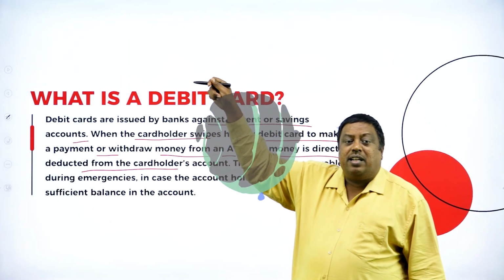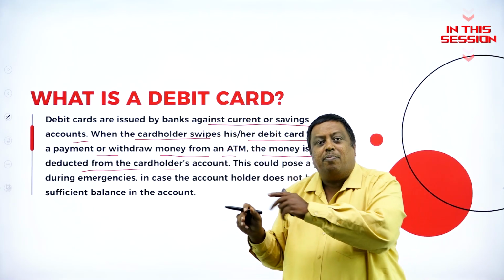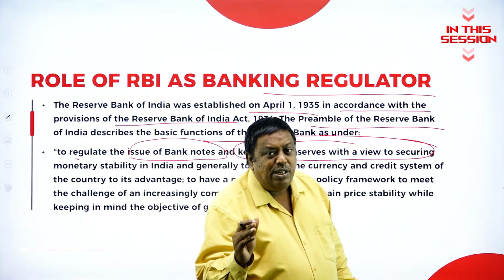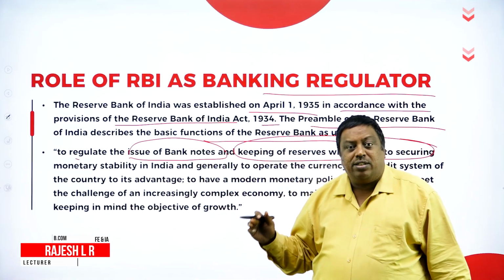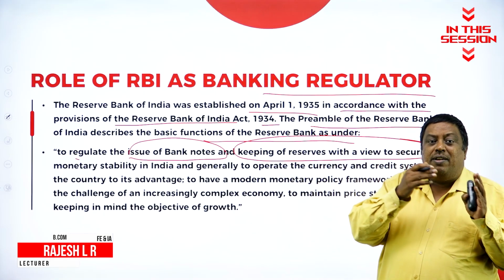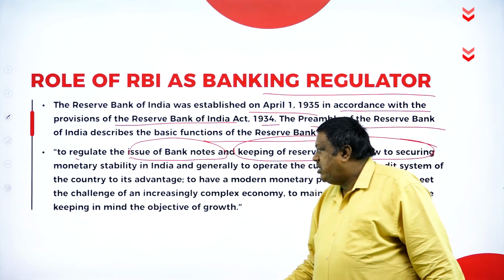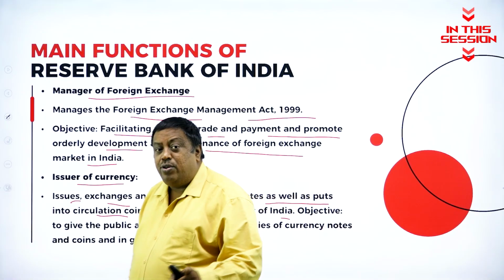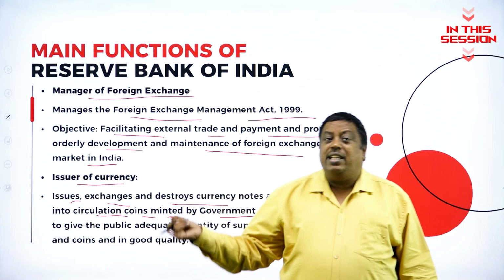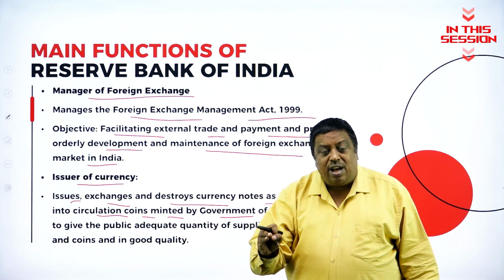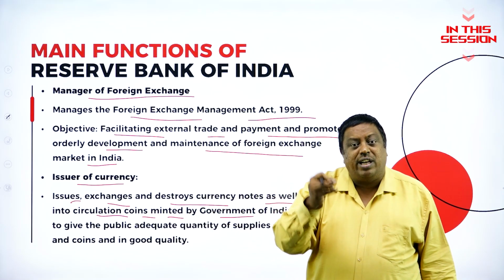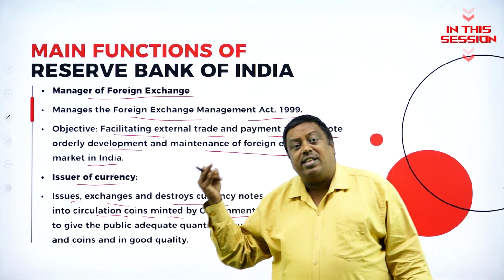The amount will be deducted from my account and it will be transferred to the concerned person. I should have to control the entire monetary thing. If anything happens in our country, the benefits can be utilized from the funds here. RBI is going to issue currencies if it is required. It is going to exchange currencies of other countries, converting into Indian currency or Indian currency into other countries' currency.